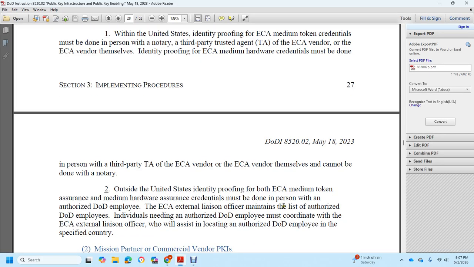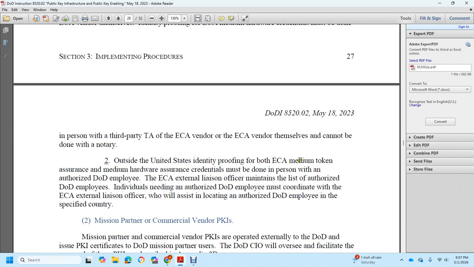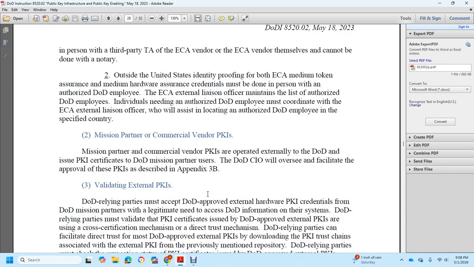Outside of the United States, identity proofing for External Security Authority medium token assurance and medium hardware assurance credentials must be done in person with an authorized DoD employee. The External Security Authority external liaison officer maintains the list of authorized DoD employees. Individuals needing a DoD employee must coordinate with the External Security Authority external liaison officer to assist in locating an authorized DoD employee in a specified country.